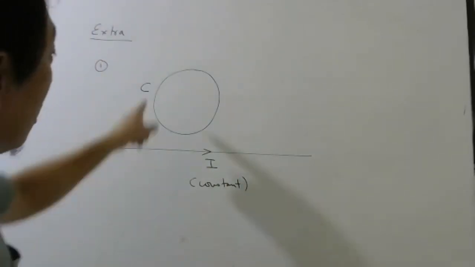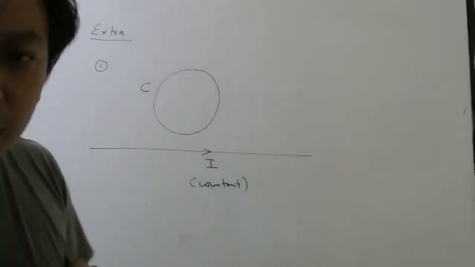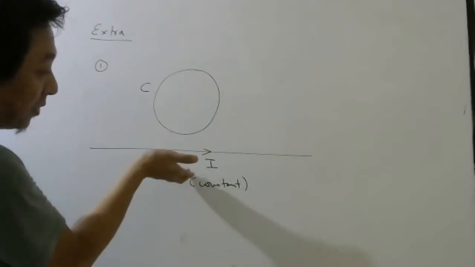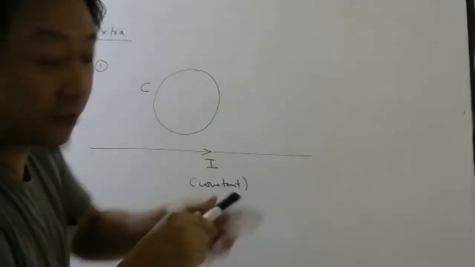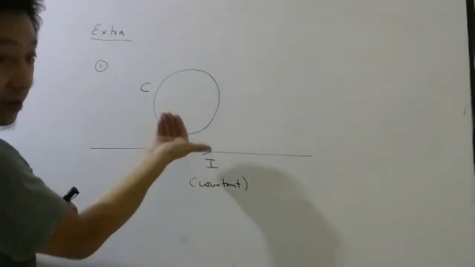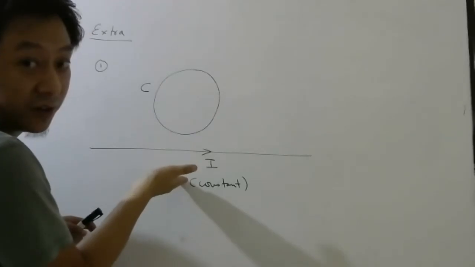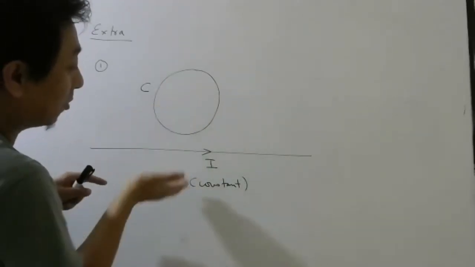They will ask you, what is the direction of induced current here? Why will there be induced current? Let us check. This current will produce a magnetic field. If current is going this side, the magnetic field here will be inside the board, but my loop is here, so it will be out of the board.